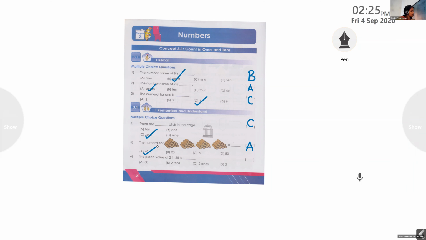Aradi, what is the answer? Place value of 2. It is 2 tens. So which is the correct option? Option B. Okay. And the correct answer is 2 tens. In the number 25, we have 5 ones and 2 tens. So the place value of 2 is 2 tens. The place of 2 is tens. The place value of 2 is 2 tens. So the correct option is B, and the correct answer is 2 tens.